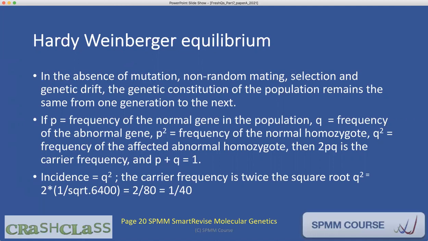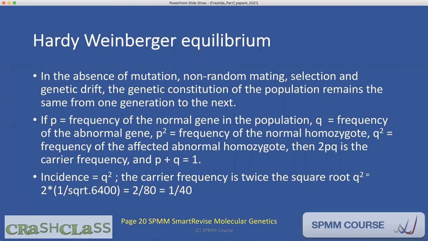So if this is true, then mathematically we can actually predict how much will be the frequency of any given genotype, whether it's homozygote or heterozygote genotype. So if P is the frequency of the normal gene in the population, and Q is the frequency of an abnormal gene, then P square becomes the frequency of normal homozygote, and Q square becomes the frequency of abnormal homozygote. Then 2PQ is the carrier frequency, and P plus Q will always be 1. This is the Hardy-Weinberg equilibrium. P plus Q remaining as 1 is the Hardy-Weinberg equilibrium.